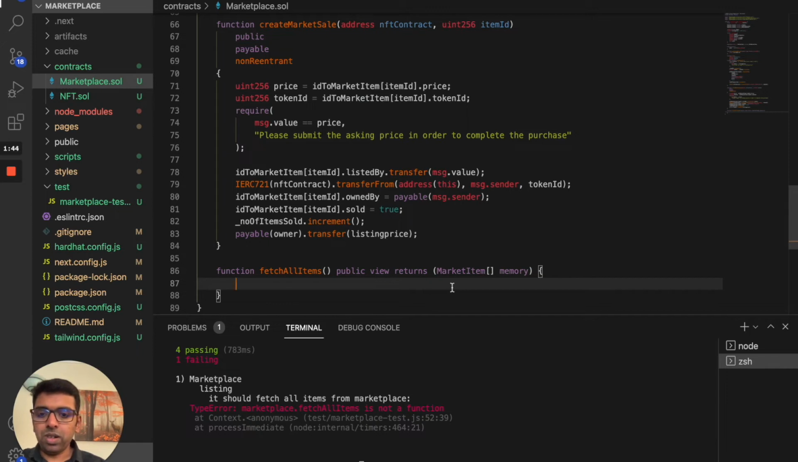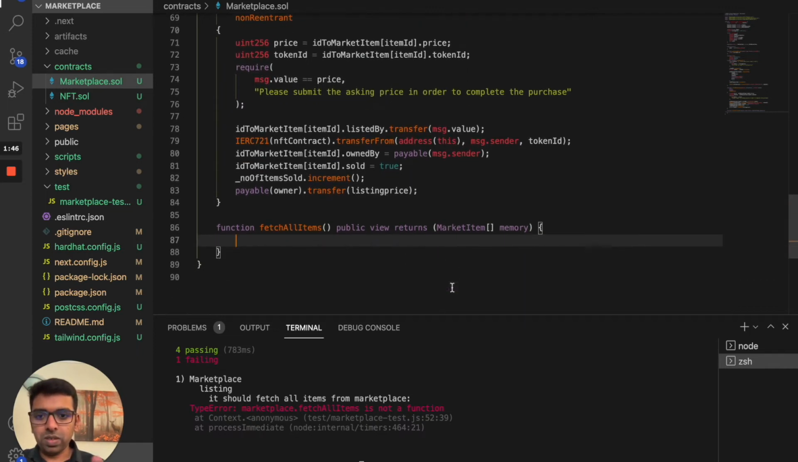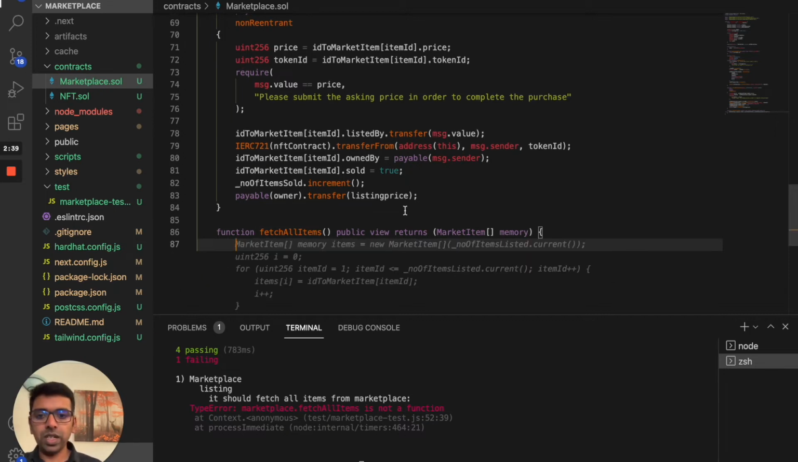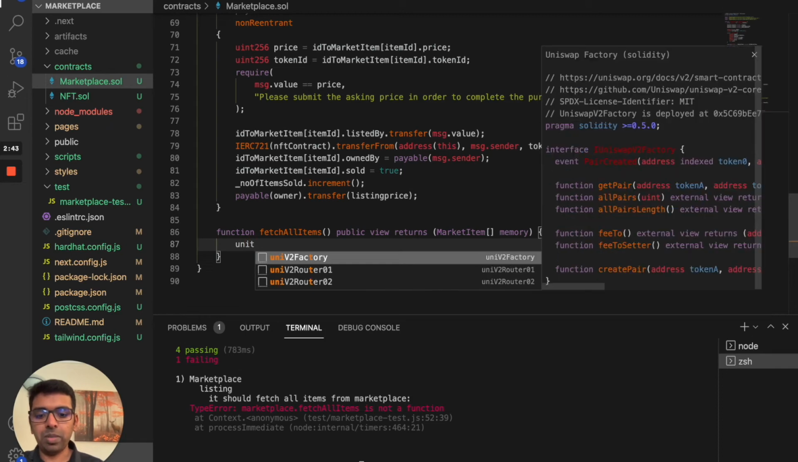The next thing is, for fetching all this information, we need to create an array. We need to create a marketplace items array and then send that array back. To do that, we first need to know how many elements there are in the marketplace items. So we need to initialize that array with a specified size, so we need to figure out what the size of that array should be.